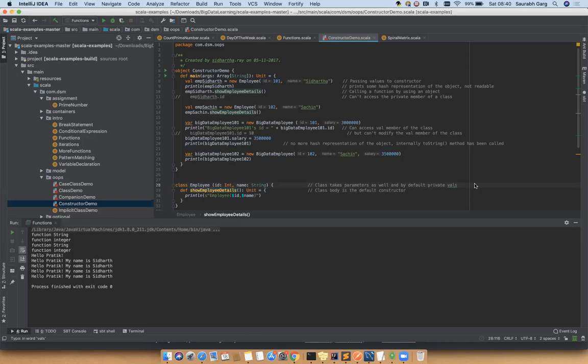Okay, so let's discuss the constructor concept. We are saying you can also parameterize the class definition.